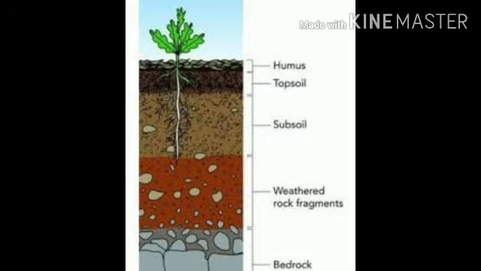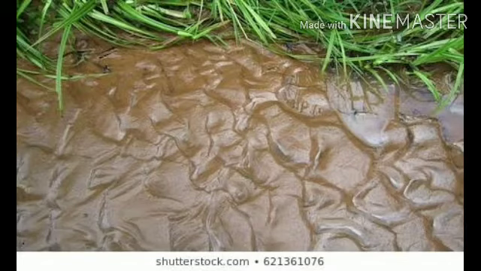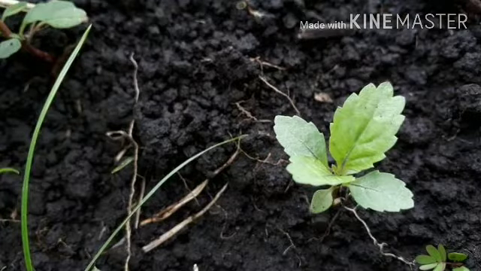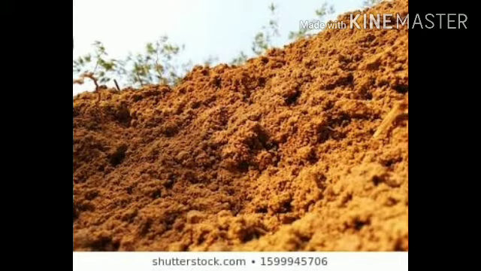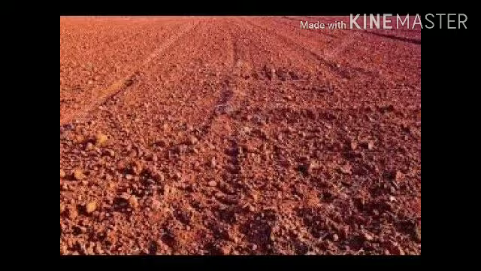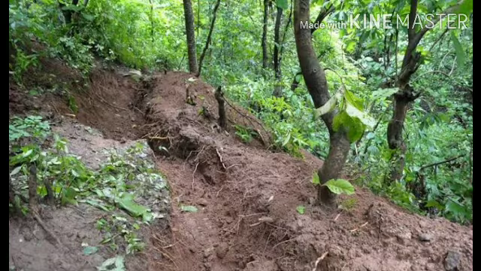We'll see what are the classifications of soils. Alluvial soil, which is a highly encouraging resource for agriculture. Next is black soil, which is mostly found in the arid regions. Red and yellow soil, laterite soil, arid soil, and forest soil. These are the classifications of soils. You might have come across the soil types in your previous classes.